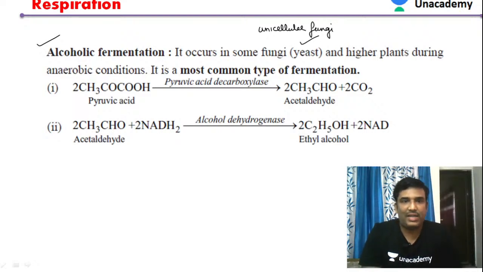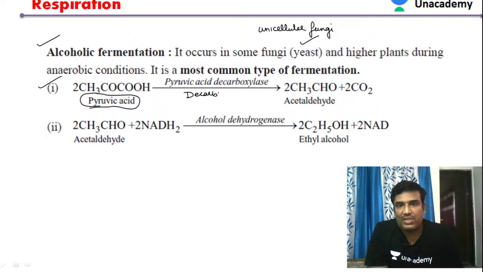So what happens here in alcoholic fermentation is that pyruvic acid, the end product of glycolysis, is decarboxylated in the presence of an enzyme.